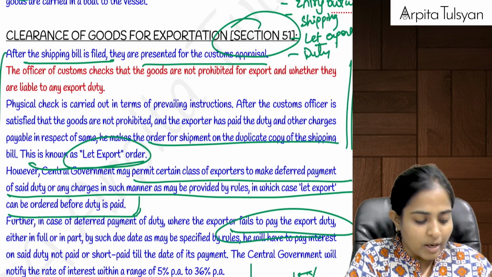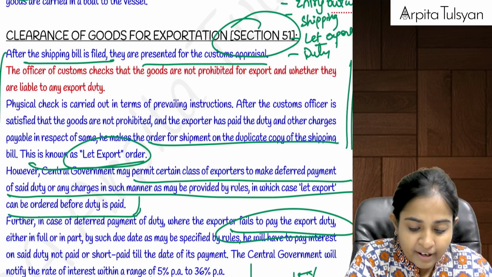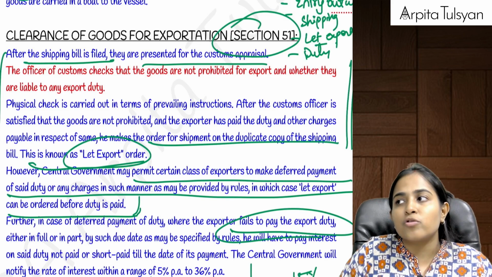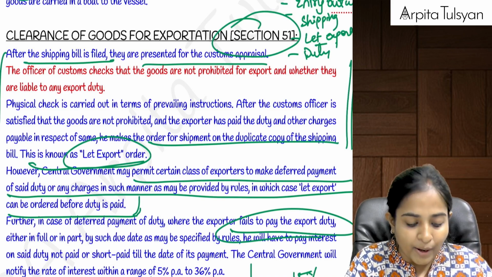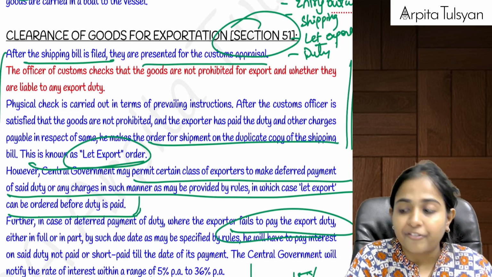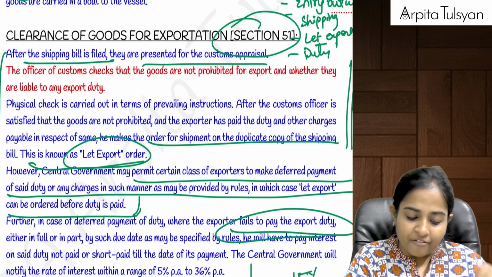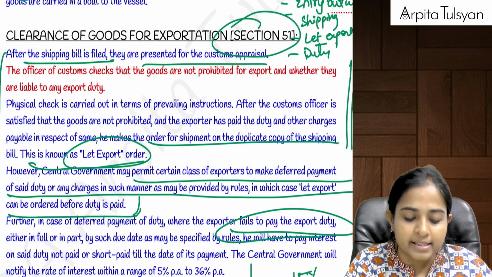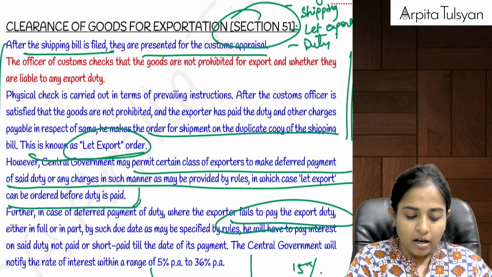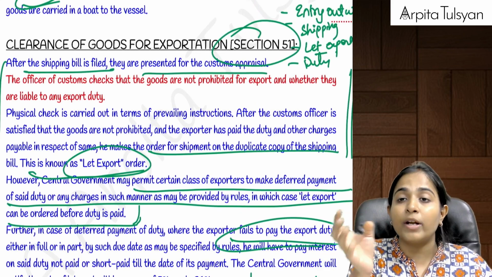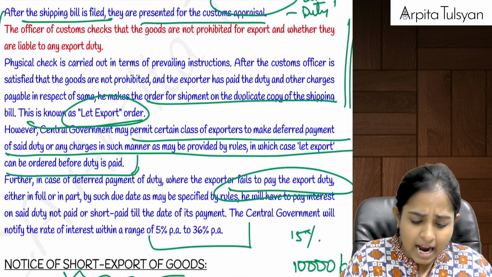So once the entry outwards is provided, then the shipping bill is filed. If there is any duty payable, because not on every export the duty is payable, so if the duty is payable on that export, you are required to pay the export duty, and after that the officer will say, okay, let export. Once he gives this let export order, then the goods can be cleared, means the loading of the goods can start in that particular vessel. Are you clear with this?